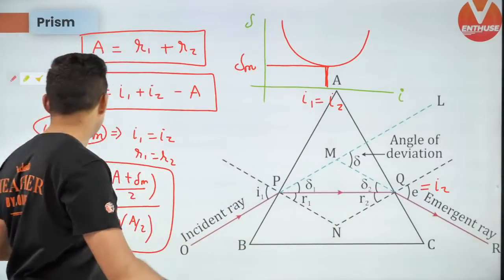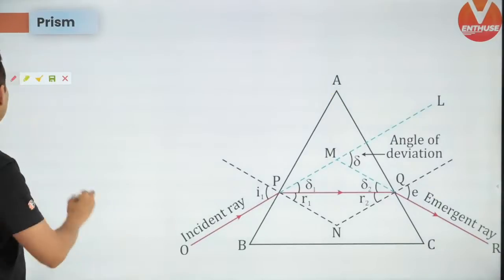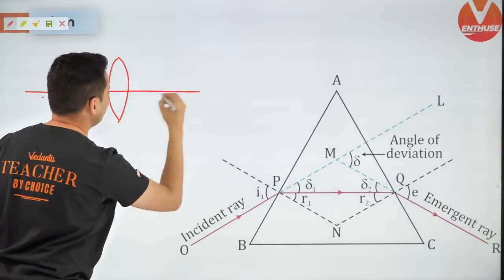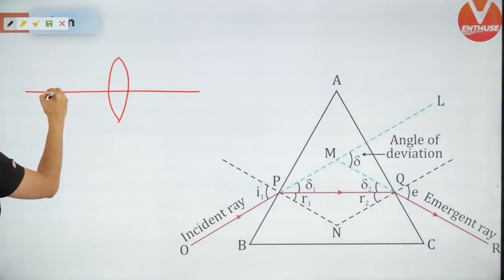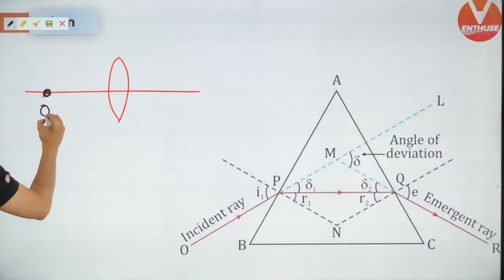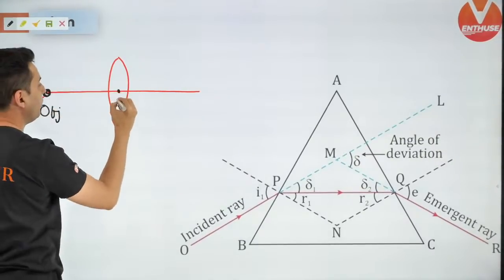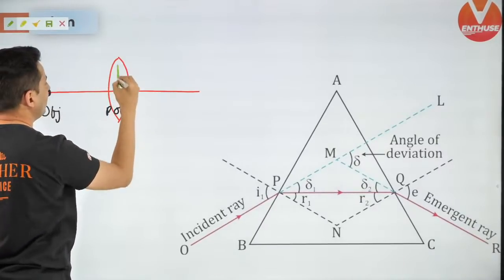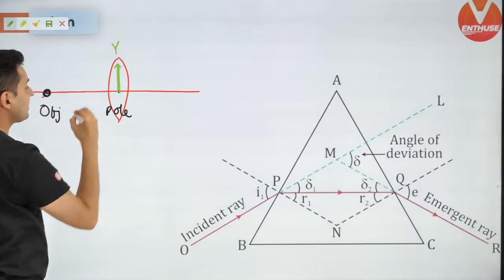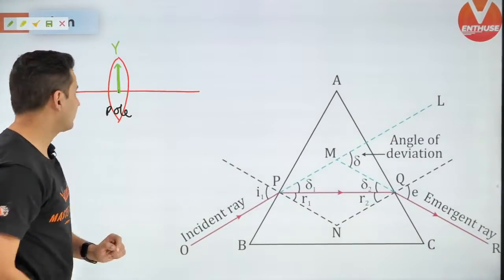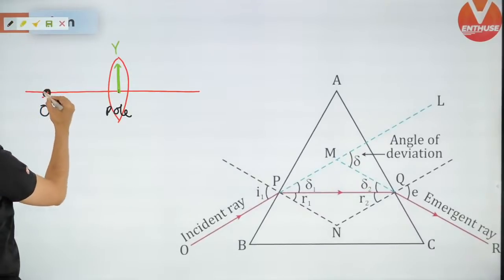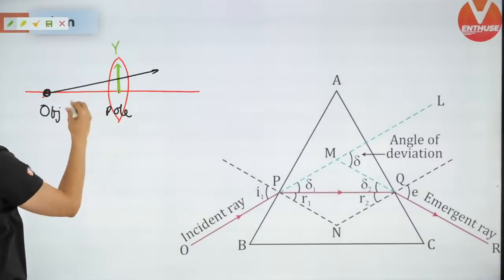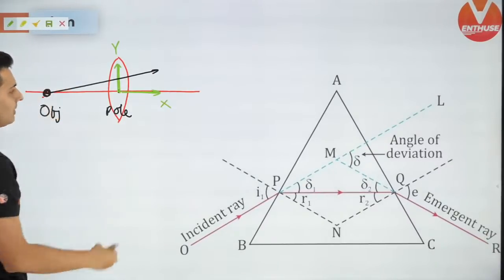Okay, so Shubh is asking, please discuss the sign conventions once. Yes, I'll tell you, Shubh, doesn't matter whether it is a lens or a mirror, always see where the object is. Let's say the object is here. Take the pole as the origin, and this is your y-axis. Where will you take the positive x-axis? Think this way, the rays from the object will come like this, isn't it? So if they are going towards your right, this side is your positive x-axis.